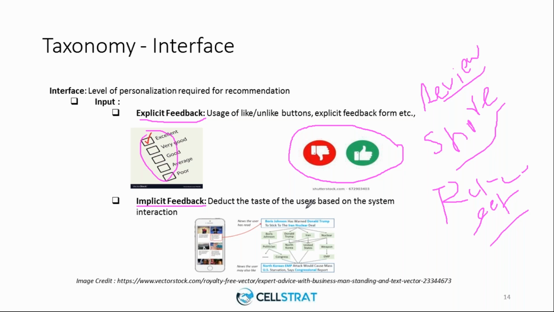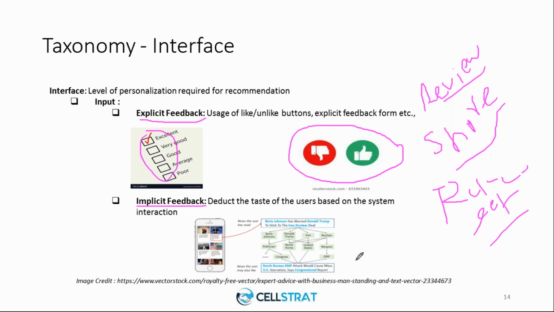For instance, it understands that you like red color, that you like bell bottom pants, that you like Ray-Ban glasses, right? So it classifies and understands your tastes or preferences, and designs a profile for you, based on which it will start making recommendations.